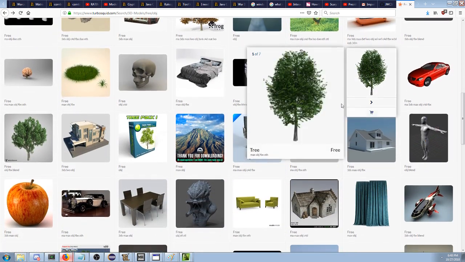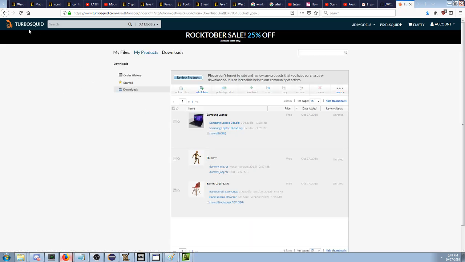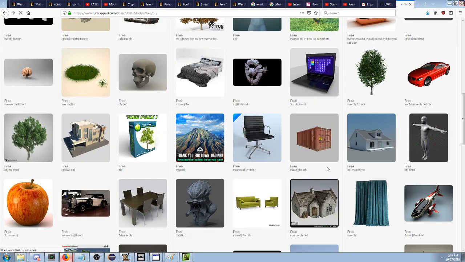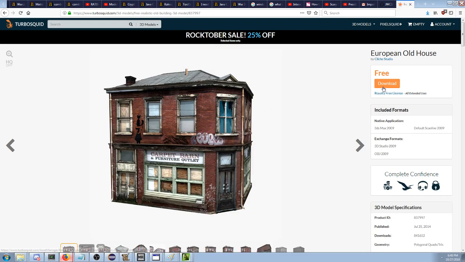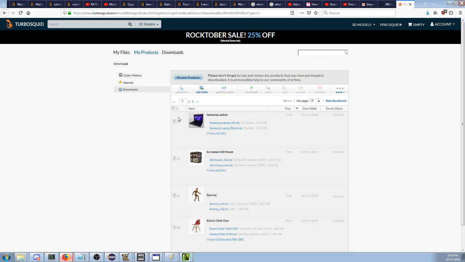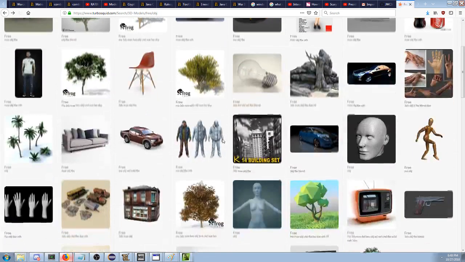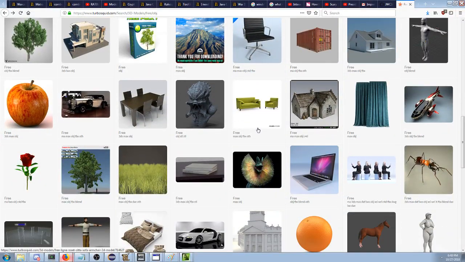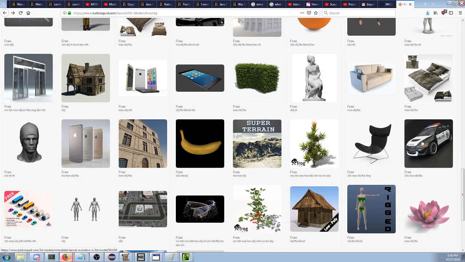What else do we have in here? This is, I don't know, this is a laptop. This is a good laptop. Oh man, I feel like I'm just gaining free things. This is a good feeling. There's this building. I'm gonna put this building in my map. This is gonna be a great map. Alright, old European house. We're gonna put that on my map. We're gonna put all this stuff in Warcraft, and we're gonna do it in one fell swoop with like 4 lines of code. For loop.